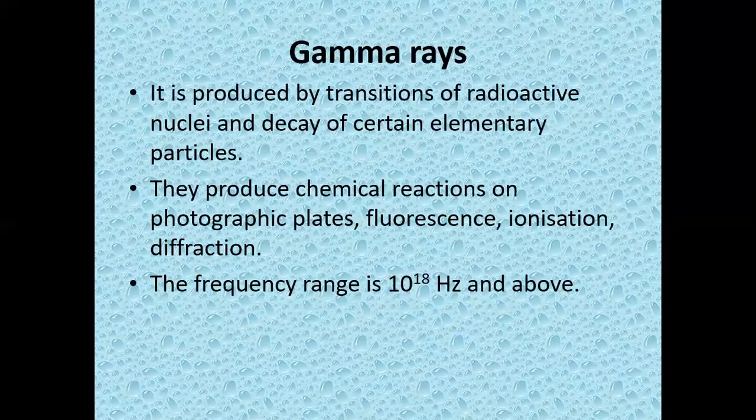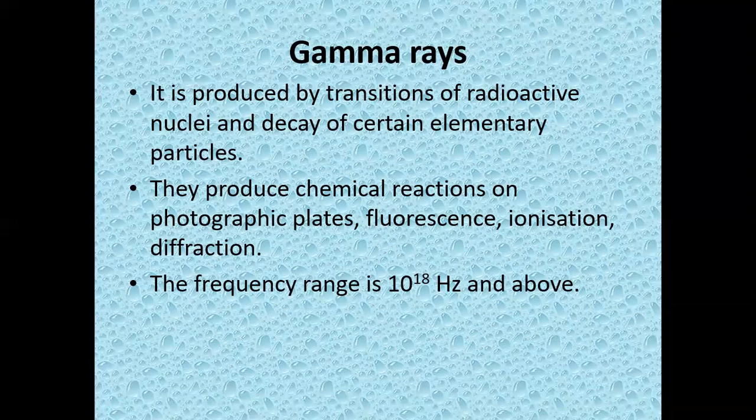The next one is gamma rays. They are produced by transition of radioactive nuclei, and in decay of certain elementary particles. Elementary particles, say alpha particles and beta particles, if they decay, what is produced? Gamma rays are produced.